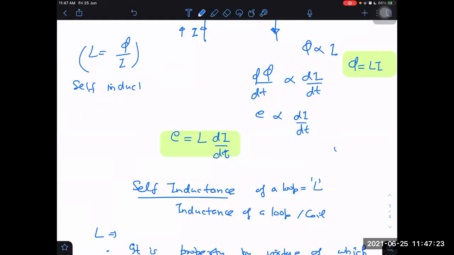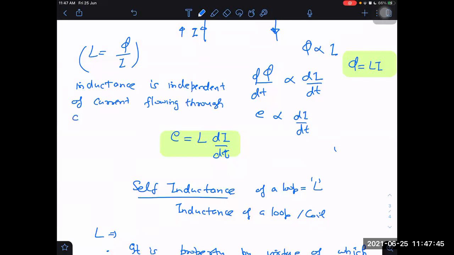Self-inductance, or inductance simply, is independent of the current flowing through coils or loops or inductors.